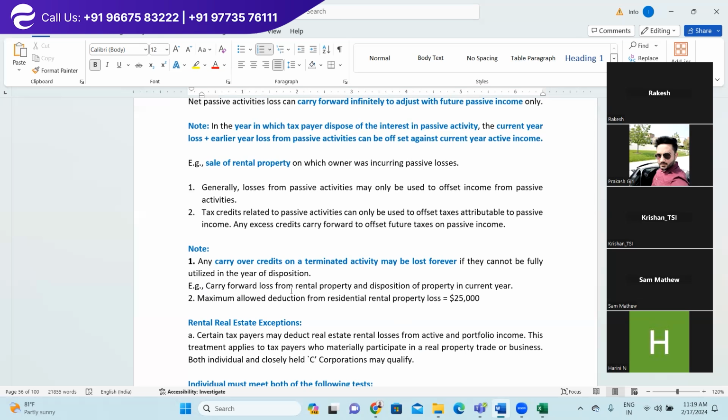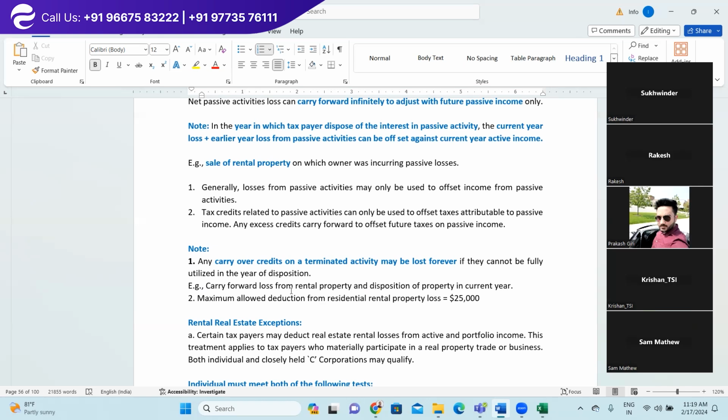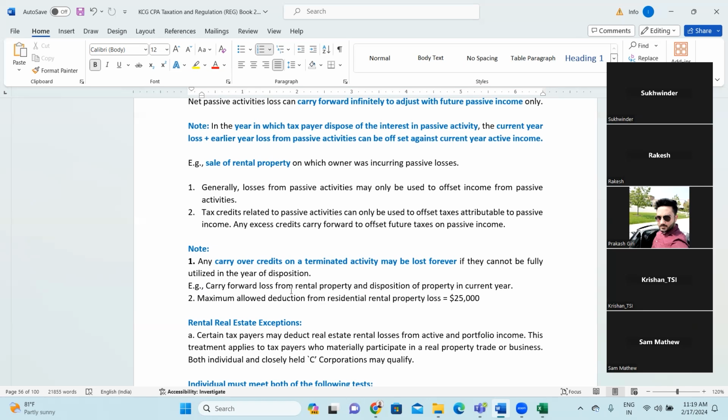In the next year, you have sold that property and you earned a capital gain. So against that capital gain, you can adjust the earlier period passive activity loss, right? This is what it means. Make sense? Clear, everyone?